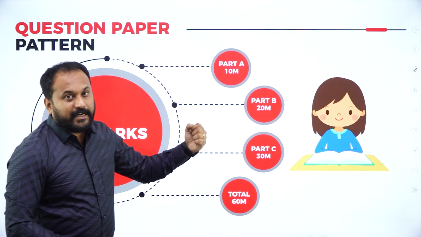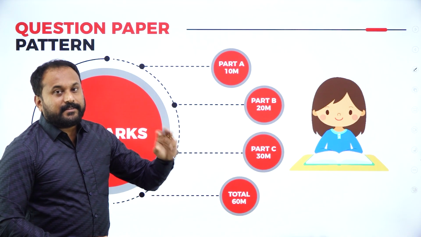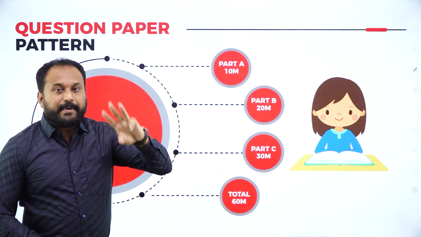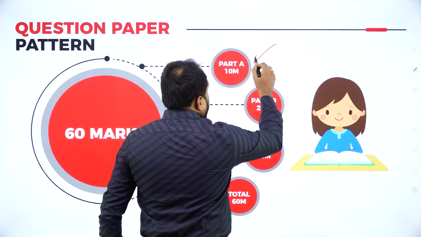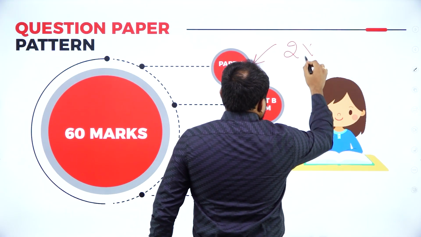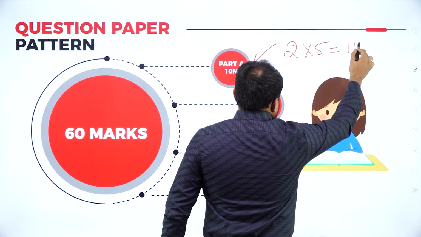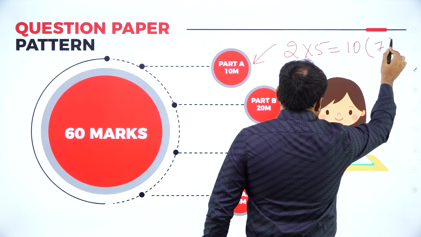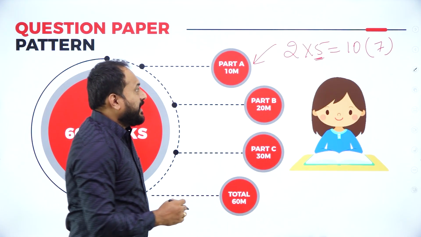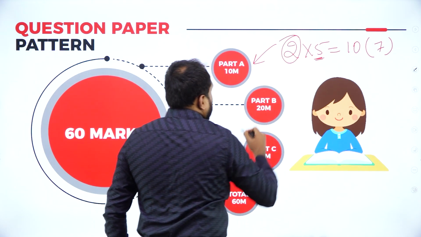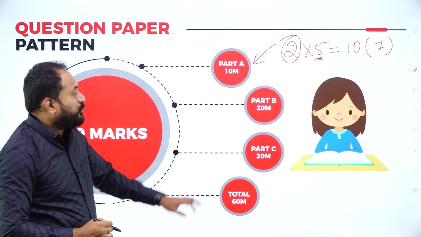Now here there is part A, part B, part C. There are 3 sections. In part A, for 10 marks, you will be getting 2 into 5 is equal to 10. You will have 7 questions and you should only answer 5 questions. Each question carries 2 marks. In the same way, part B has 20 marks.